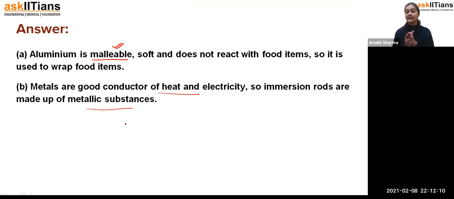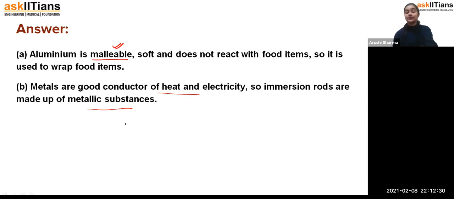So when you are heating and cooking your food, they are not going to melt down. Exactly. But if you are cooking something in plastic containers, it could not be possible because plastic is not a metal, right? So, students, you can see the immersion rods are made up of metals.